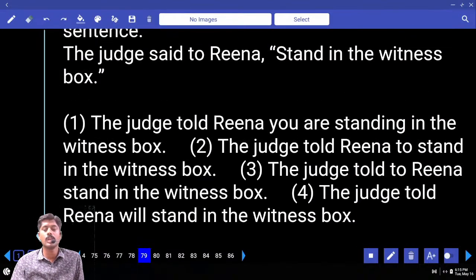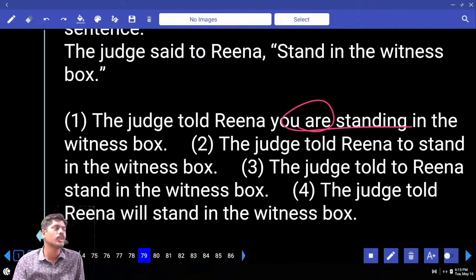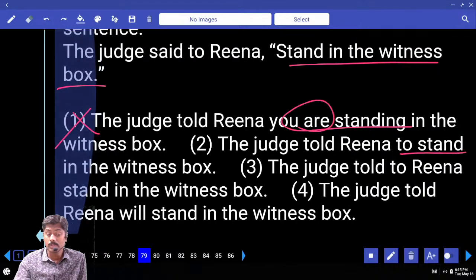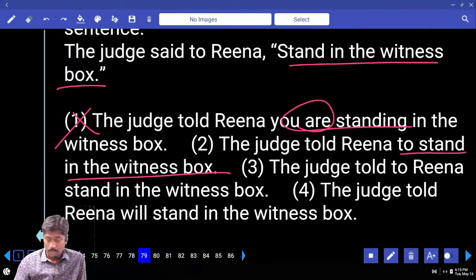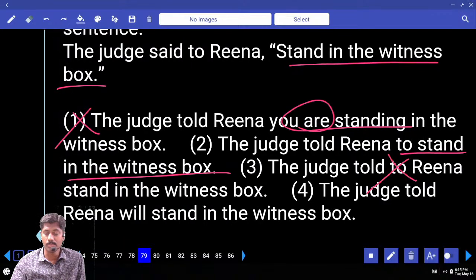The judge said to Reena, stand in the witness box. The judge told Reena, you are standing. Why will ing come? Ing won't come. It is a direct command. The judge told Reena to stand in the witness box. Okay. Remember, after told do not keep to.